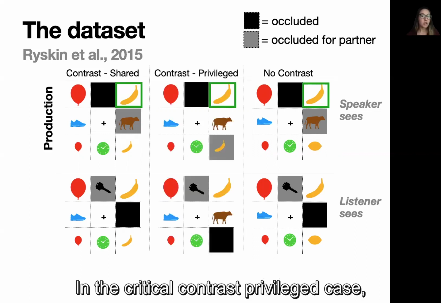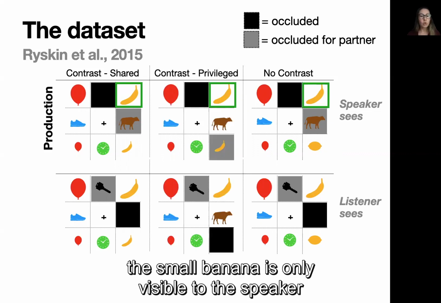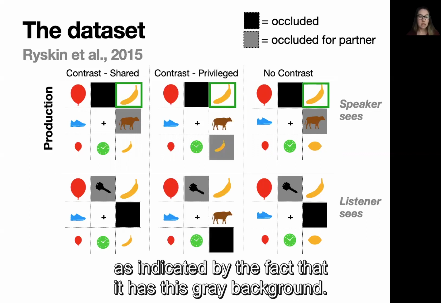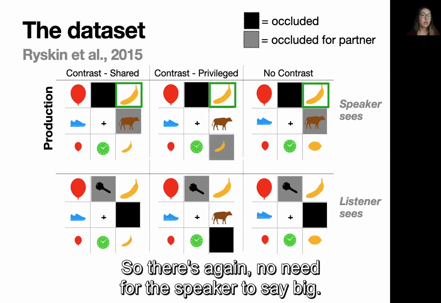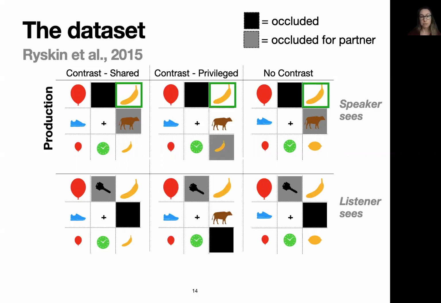In the critical contrast privilege case, the small banana is only visible to the speaker, as indicated by the fact that it has this gray background. So there's, again, no need for the speaker to say big.